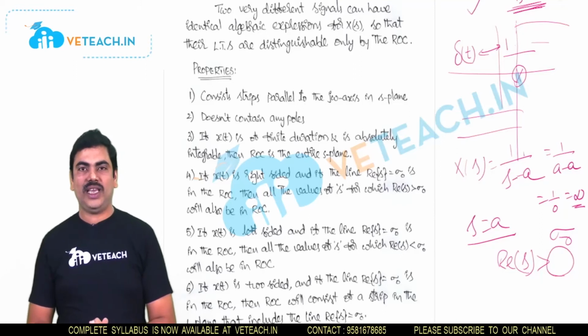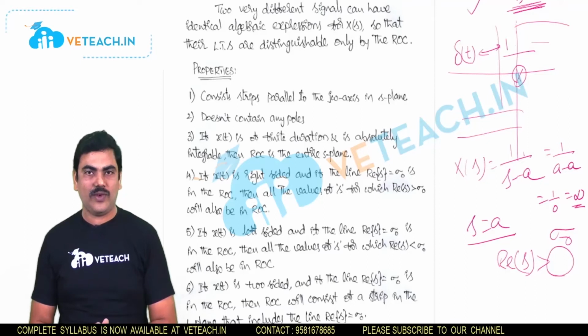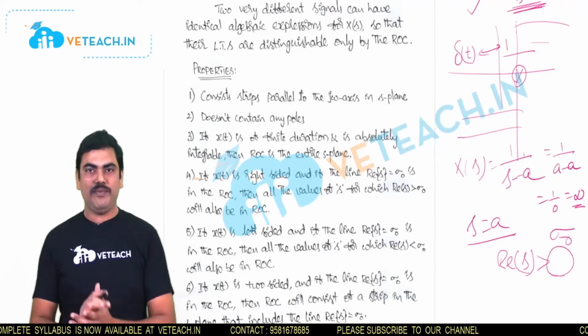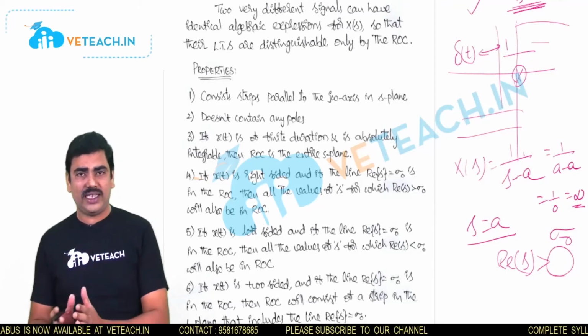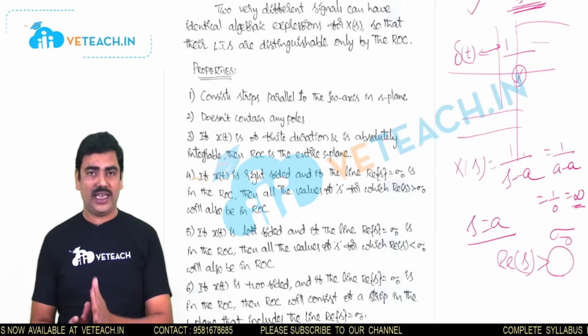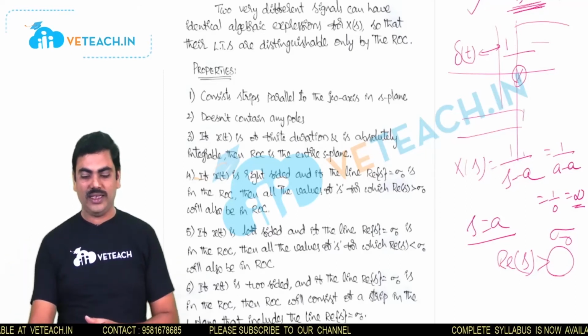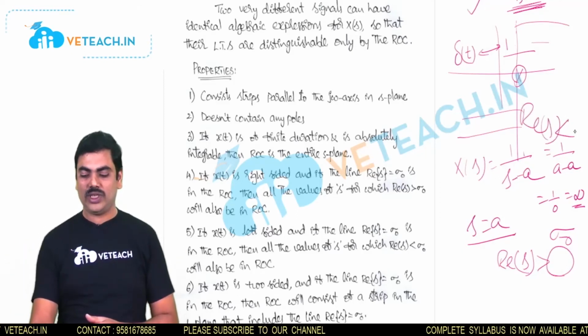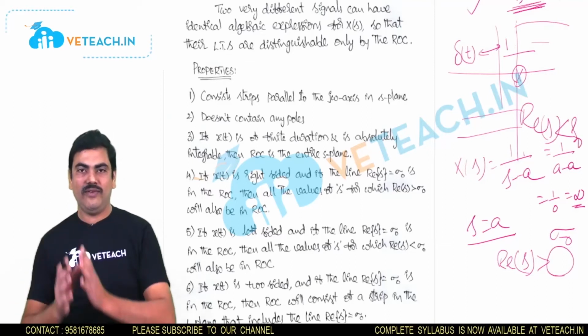And now come to the fifth property. Whenever the signal x of t is a left-sided signal, and particularly the real part of s equal to sigma naught is in the ROC, then all the values of s for which the real part of s is less than sigma naught will also be in the ROC. Why? Because there we have to specify the ROC with reference to real part of s less than a particular value.